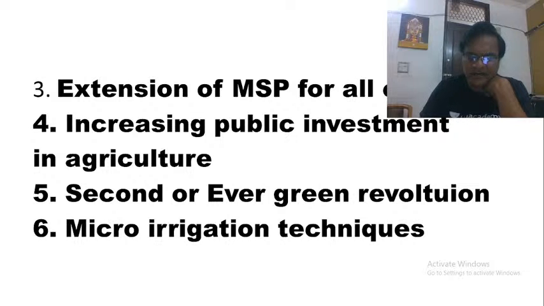That is the reason why agriculture is not a favored activity for young people in our country, and that is exactly what M.S. Swaminathan also says. He says that we must make agriculture again a fashionable activity.